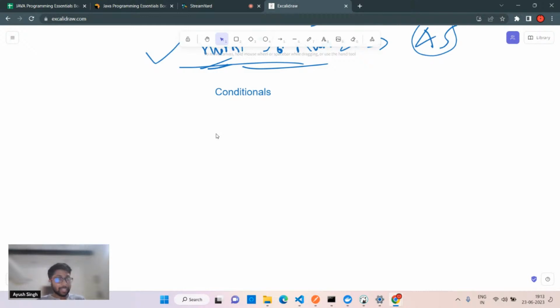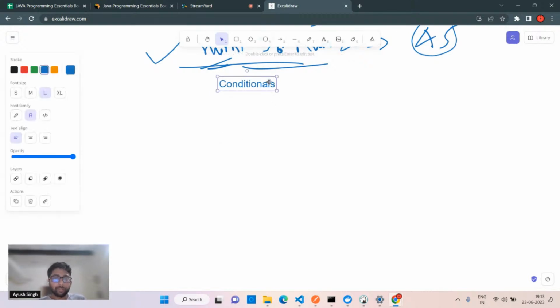Conditions: if and else. Anything else apart from if and else? Do we have any other conditional statements in Java? What about if else? If else is easy, right? We're going to see if else first. You already told me about if else. See, if is different again. If else is again different. Then we have the if else ladder. We call it a ladder, or you can say simple if or else if, like this. We call it the else if ladder.